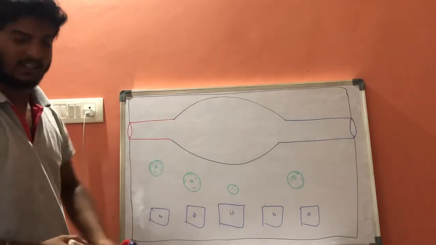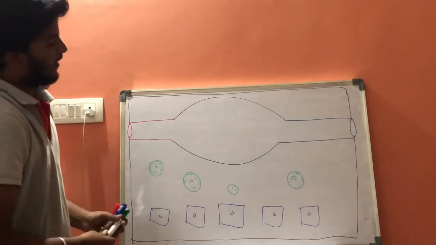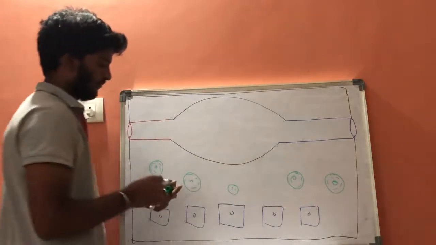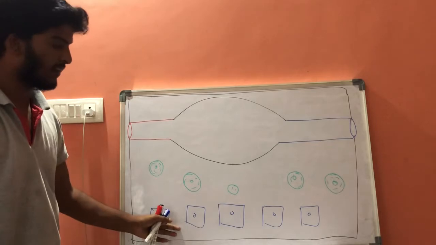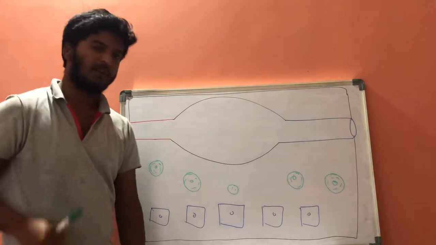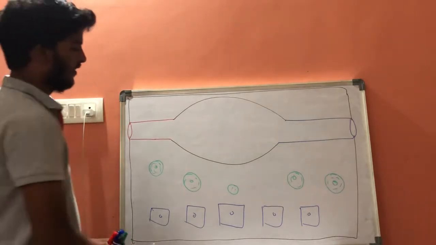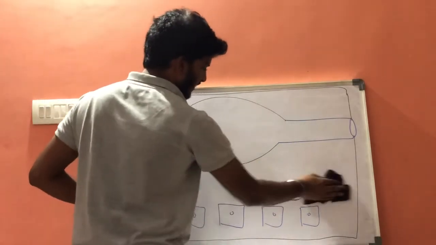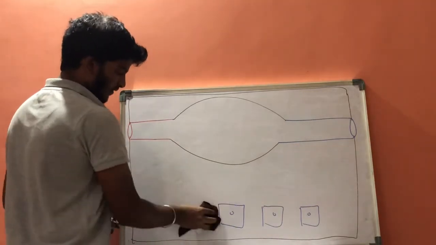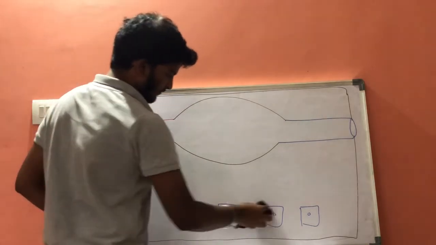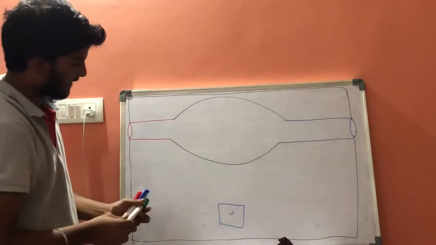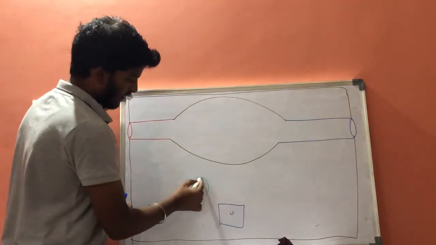These are the parenchymal cells and these are the stromal cells. First let us discuss acute inflammation, and let us draw only one stromal cell here and two parenchymal cells. This is one parenchymal cell and this is one stromal cell.